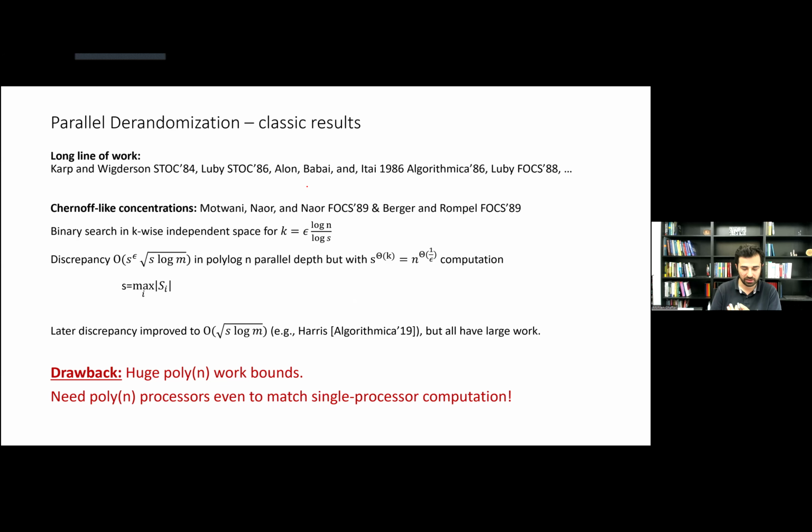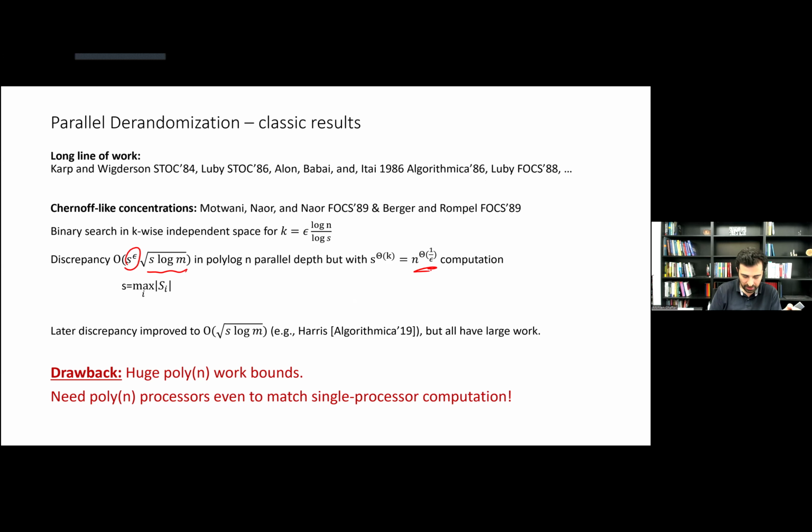So what's known about parallel derandomization, let's say for discrepancy? This is a very classic topic that has been studied a lot. The most relevant papers for us are this pair of papers from '89 by Motwani, Naor, Naor, and by Berger and Rompel. They do a kind of binary search in a k-wise independent space, and they get essentially the right discrepancy. S is here just the maximum of the sets, up to a small loss, S to some small epsilon. The depth is nice, it's polylog n. The problem is that the work is very large. It's a large polynomial, and in fact the exponent has 1 over epsilon. Even if you set epsilon to be half, it's like n to the 5 or so,